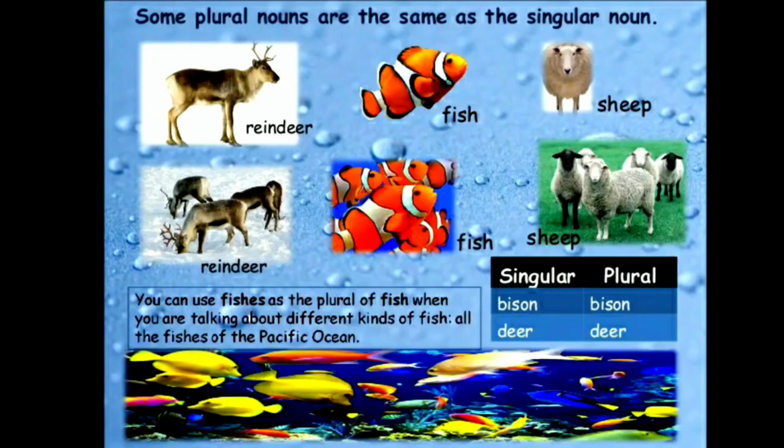Some plural forms are the same as the singular forms, meaning some nouns have the same form in singular as well as plural. This noun, when spoken in singular or plural, will remain the same. Example, fish, sheep, deer, fruit, wheat, water, series, etc.